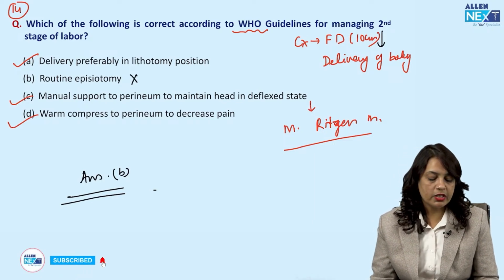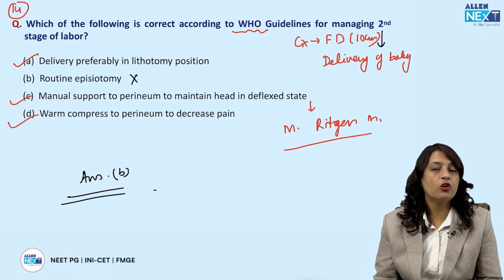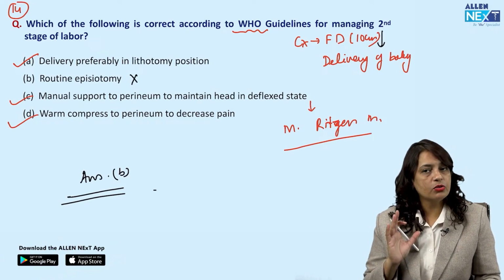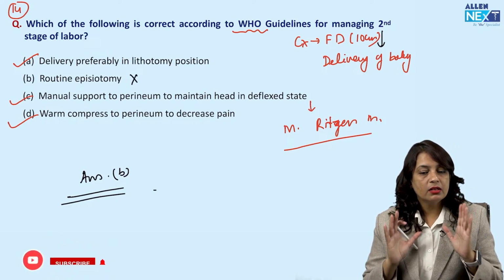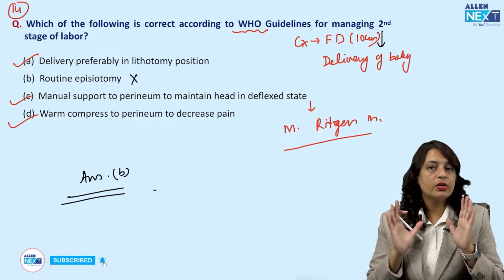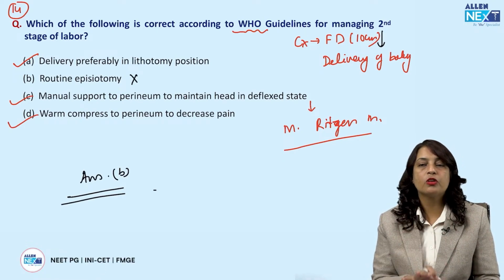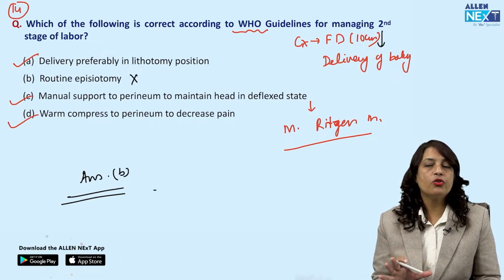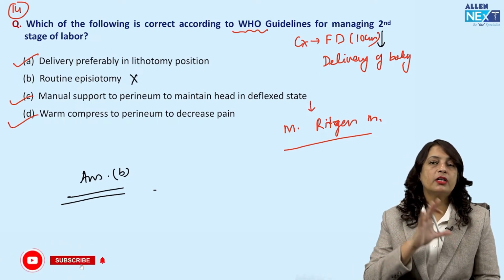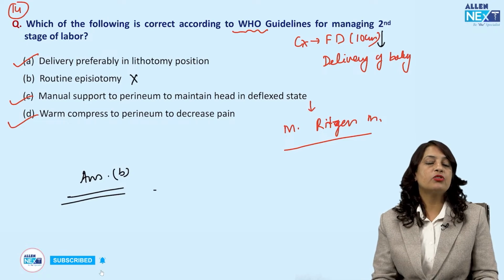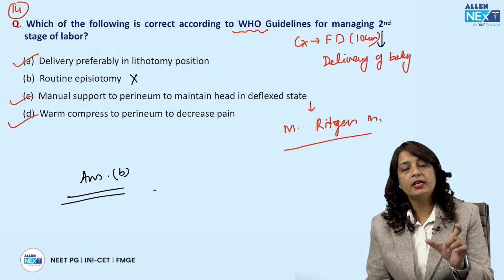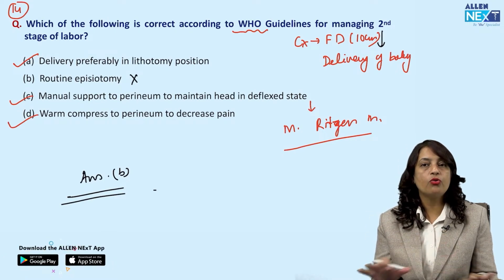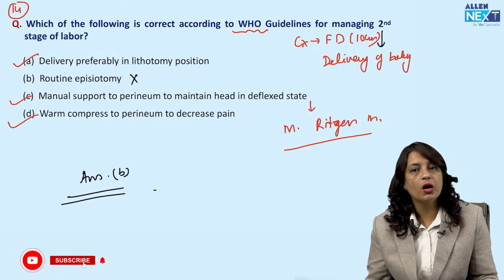Many of the students might not agree, but this is correct. Routine episiotomy is not recommended. In the undergraduate book that you read, Dutta, even in the latest edition, it is clearly written that there is a controversial point, but the correct answer is routine episiotomy is not recommended. Episiotomy is reserved for instrumental delivery, breech vaginal delivery, twins vaginal delivery, or females with a very tight and rigid perineum, where you want to avoid any tear. So episiotomy is recommended, but not routinely in all the deliveries you conduct.